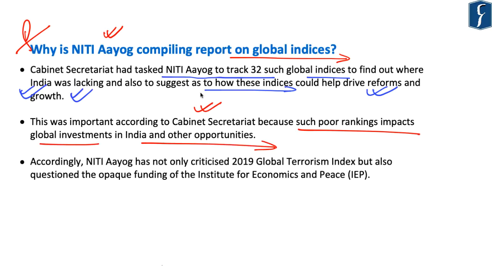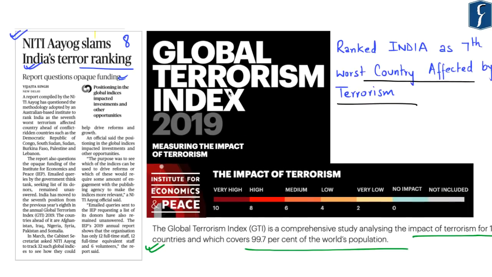So it is because of this that the Cabinet Secretariat has tasked NITI Aayog to study these different global indices and why India is lacking on different parameters. So NITI Aayog has criticized the 2019 Global Terrorism Index but has also questioned the opaque funding of the Institute for Economics and Peace. Now this is what has been highlighted in this report. Now, from your prelims perspective, you must know about the Global Terrorism Index of 2019, its important reports, as well as who publishes this report.